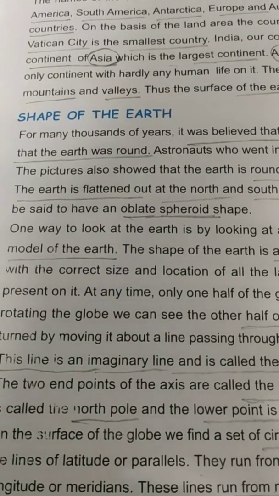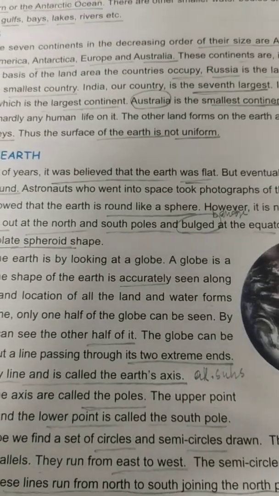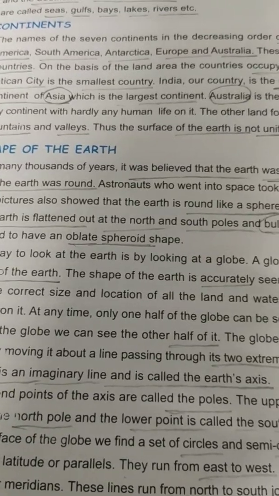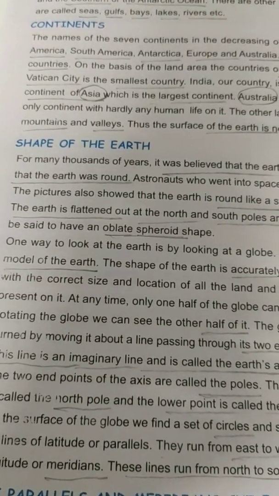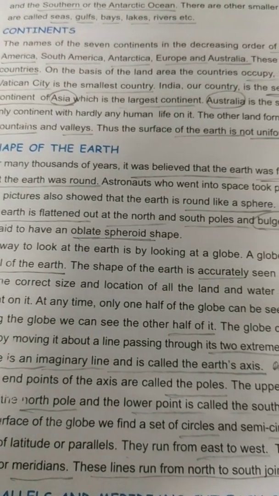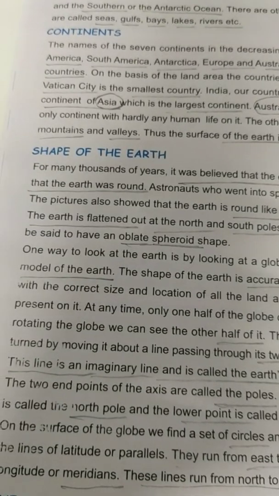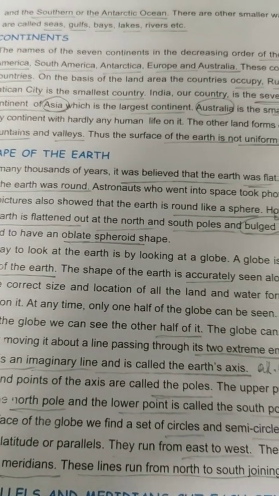One way to look at the Earth is by looking at a globe. A globe is a model of the Earth. The shape of the Earth is accurately seen along with the correct size and location of all the land and water forms present on it. At any time, only one half of the globe can be seen.